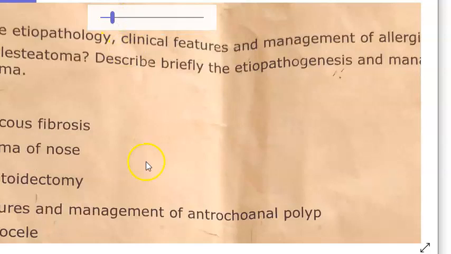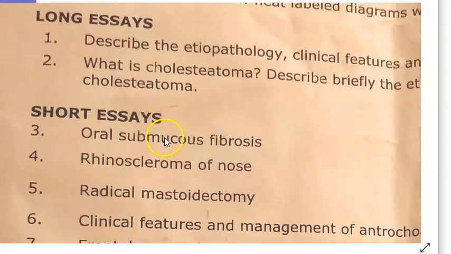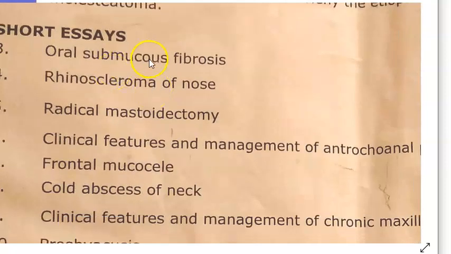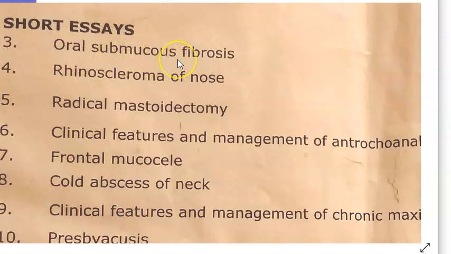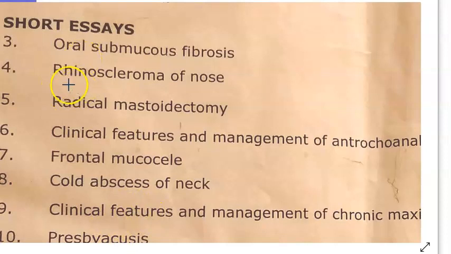Then how will you manage cholesteatoma? So you'll have to write about the canal wall up, canal wall down procedure, modified radical mastoidectomy, etc. Then oral submucous fibrosis. This is because of chewing betel nut, that is areca nut, right? Rhinoscleroma of the nose, a very important question. A lot of terminologies here. Mikulicz cells.